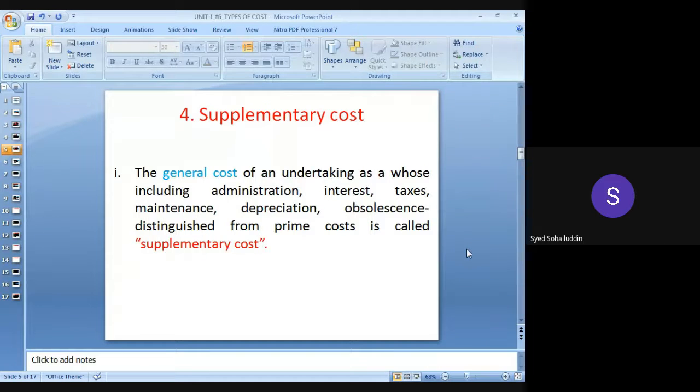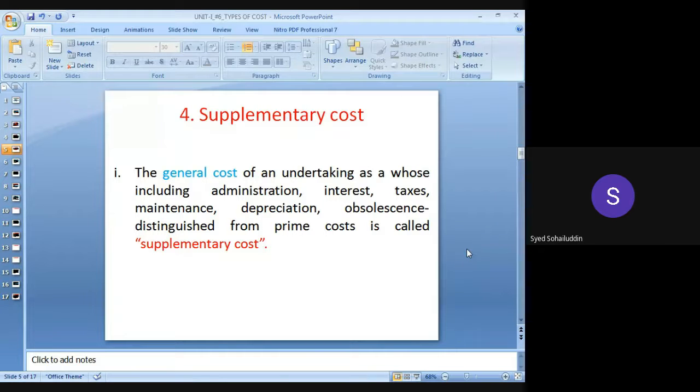Prime cost is, as I said, from the first stage to the last stage, the total cost required for producing a commodity or for production of a particular item in the factories. So this is nothing but prime cost. But beyond this actual cost, some extra cost will be required, some extra cost in the form of tax, interest. We have to pay for administrative work.